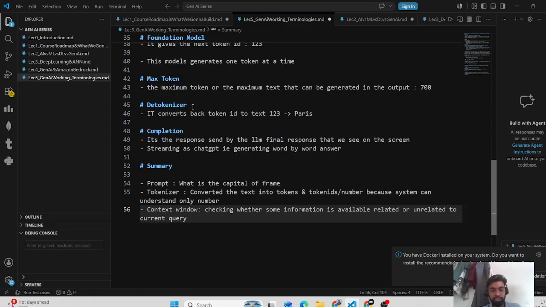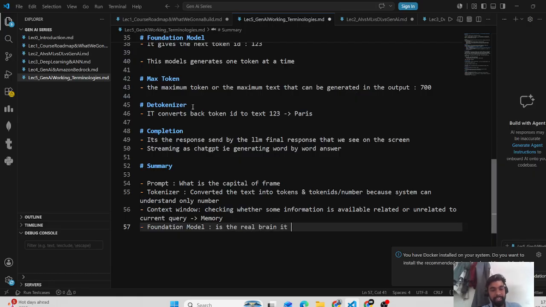That memory will be passed. Then it will come to the foundation model, which is the real brain, and it will predict the next token.